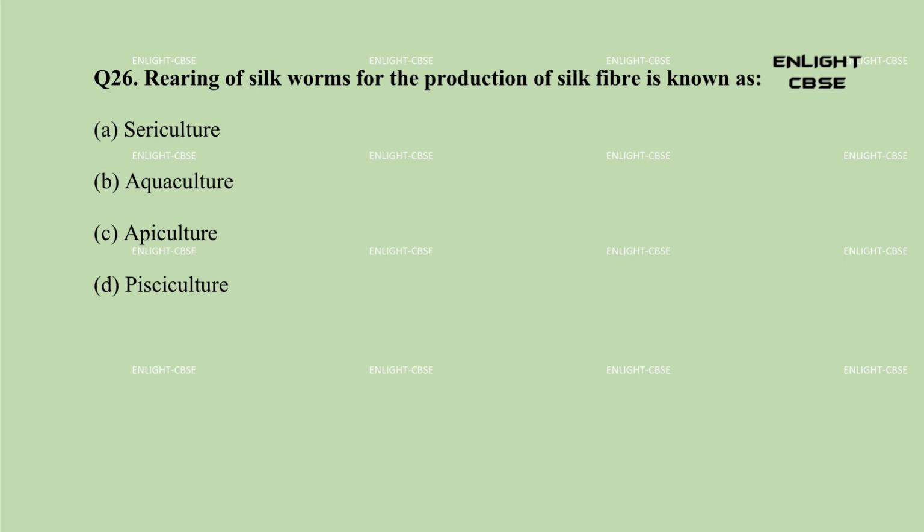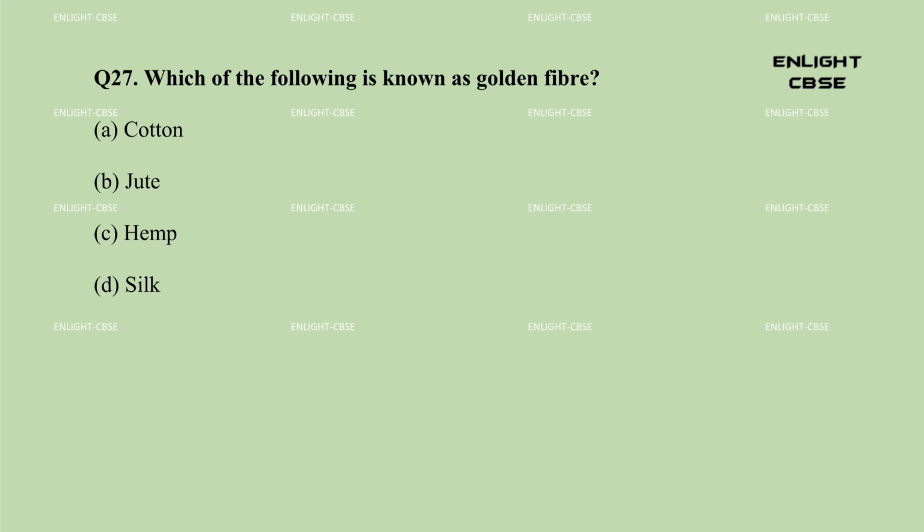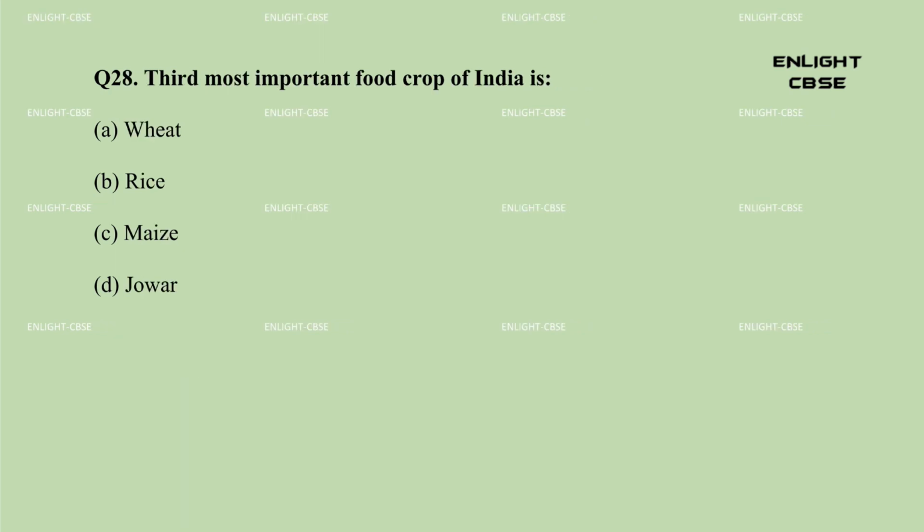Question 26. Rearing of silkworms for the production of silk fiber is known as A. Sericulture. B. Aquaculture. C. Apiculture. D. Pisciculture. Answer, A. Sericulture. Question 27. Which of the following is known as golden fiber? A. Cotton. B. Jute. C. Hemp. D. Silk. Answer, B. Jute. Question 28. Third most important food crop of India is A. Wheat. B. Rice. C. Maize. D. Jowar. Answer, D. Jowar.